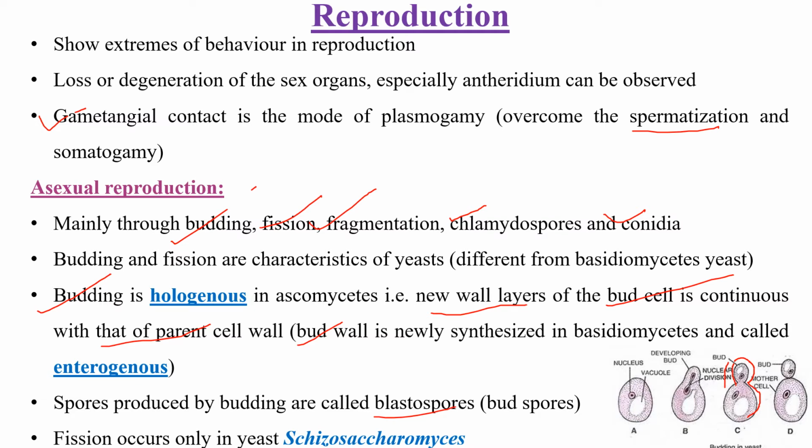Blastospores means bud spores. That means spores formed through budding are known as bud spores or blastospores. This is also very important from an examination point of view. And fission occurs in the yeast Schizosaccharomyces. This is also very important, we have to remember.